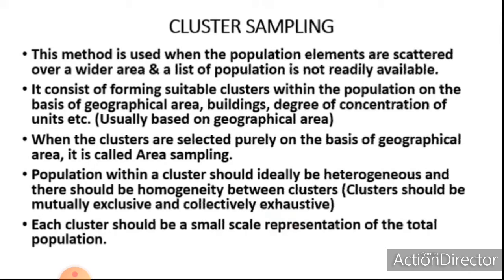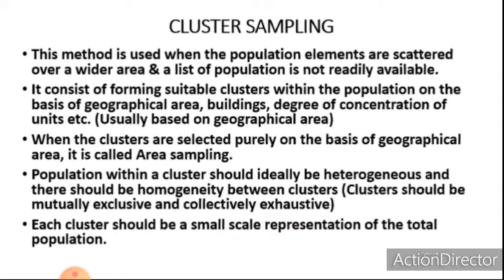It consists of forming suitable clusters within the population on the basis of geographical area, buildings, degree of concentration of units, etc. But usually it is formulated on the basis of geographical area. When the clusters are selected purely on the basis of geographical area, it is called area sampling.